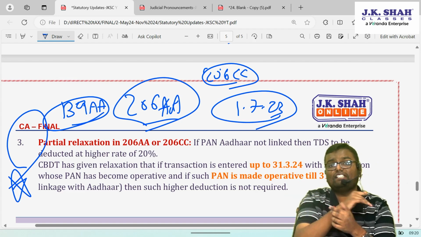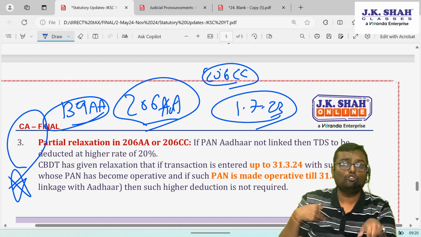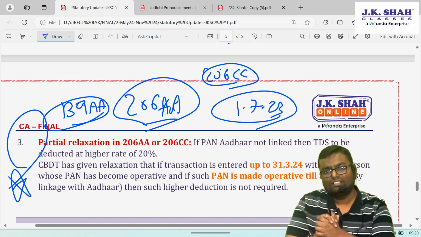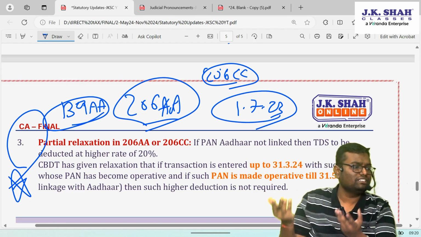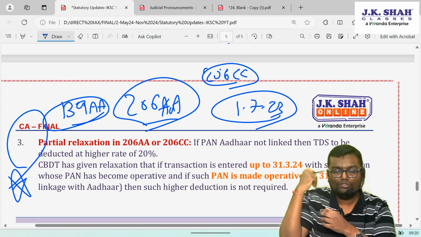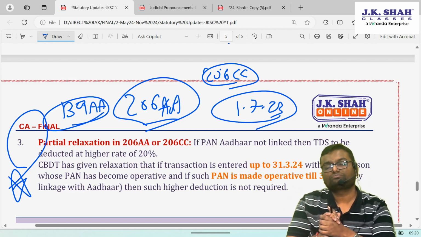It issued a notice to the deductor that you have deducted lower TDS. You are supposed to deduct higher TDS as per 206AA. You have not deducted that higher TDS. We will demand that from you along with interest. So a notice of short deduction of TDS came to the deductors, to the collectors.